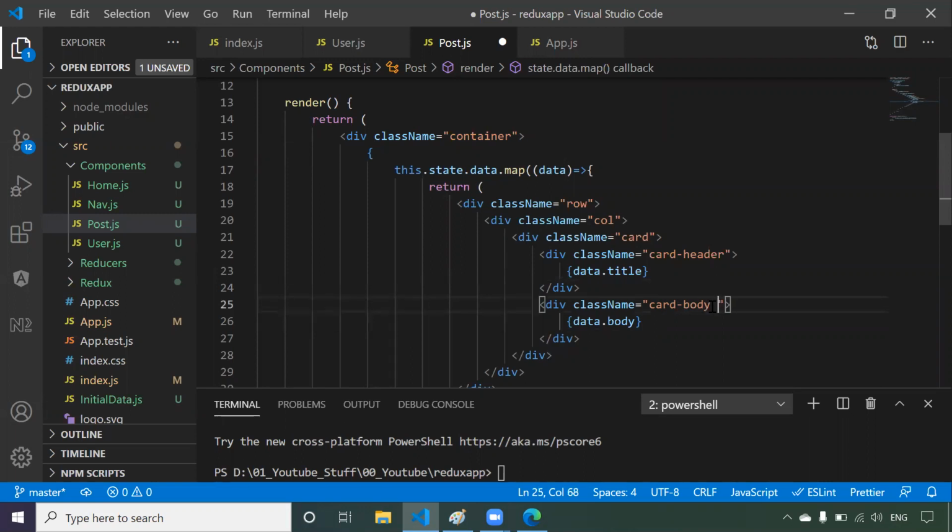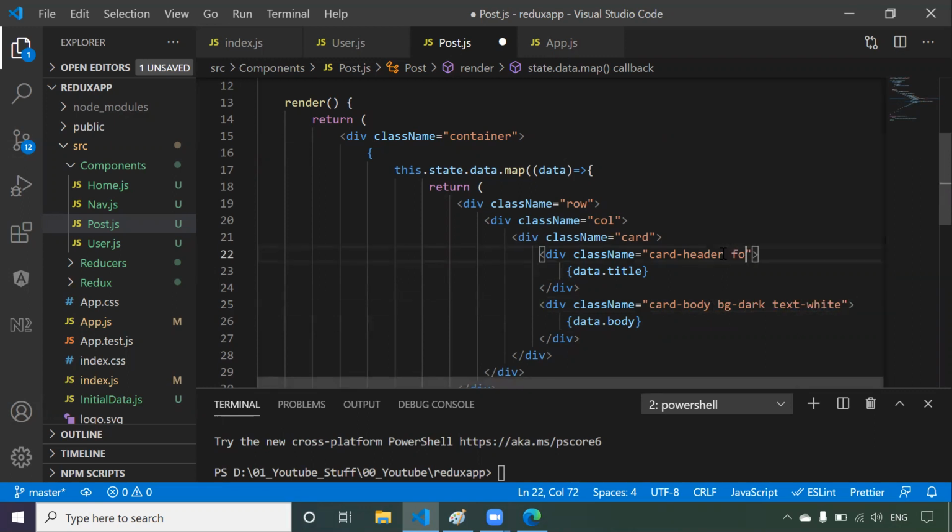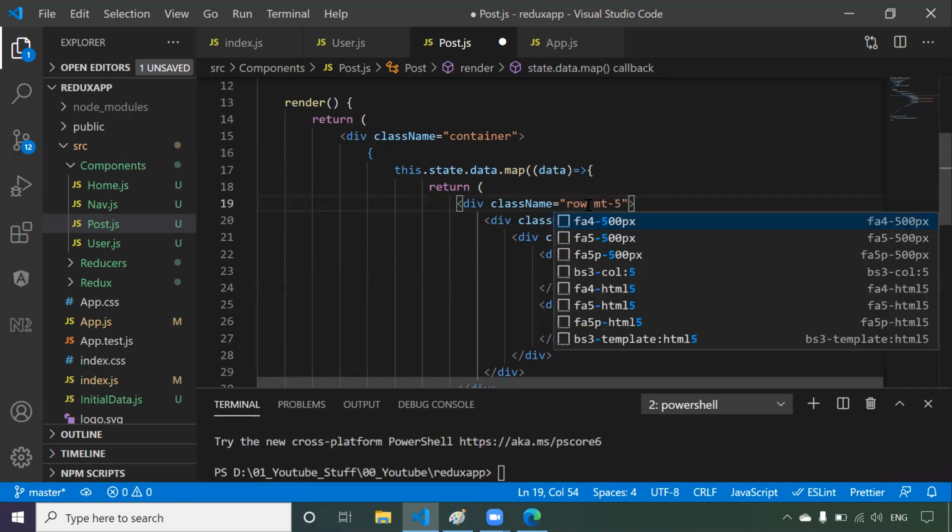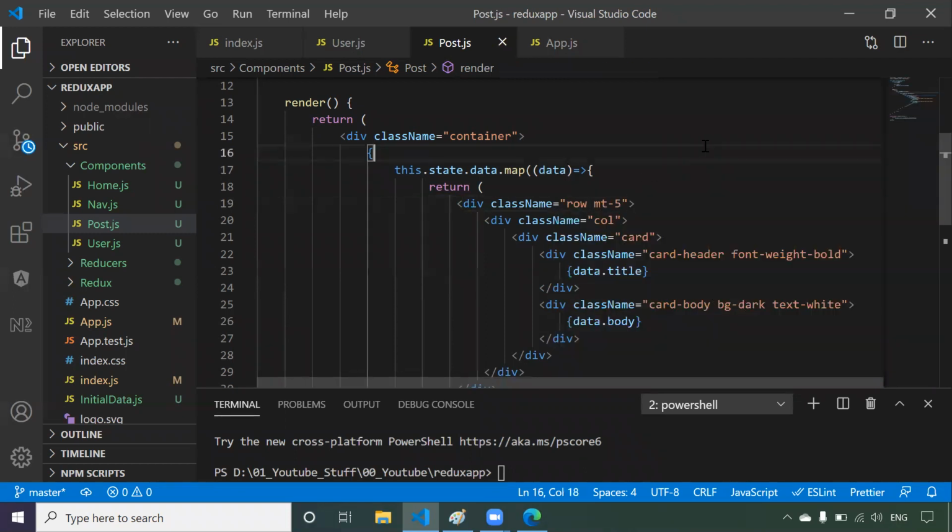For this I am saying something like bg-dark and text-white, and the header should be something like font-weight-bold. Now for every one there should be some gap between one row and the second row, so I'm giving some margin like my-5. That's it.